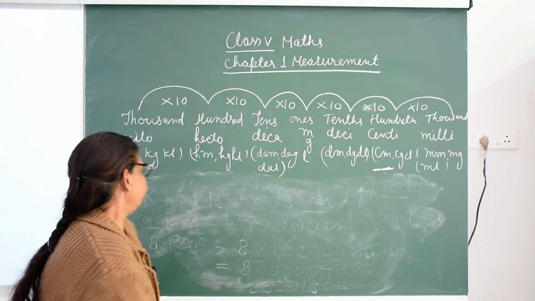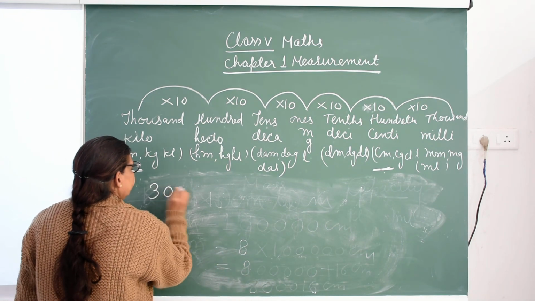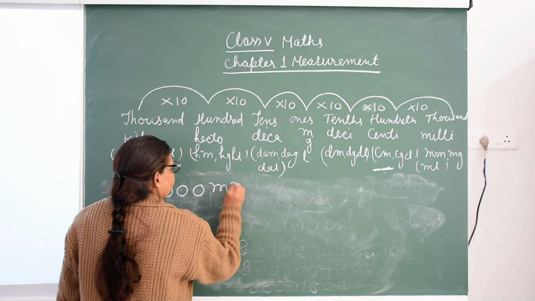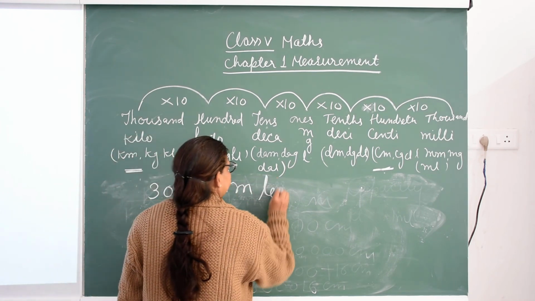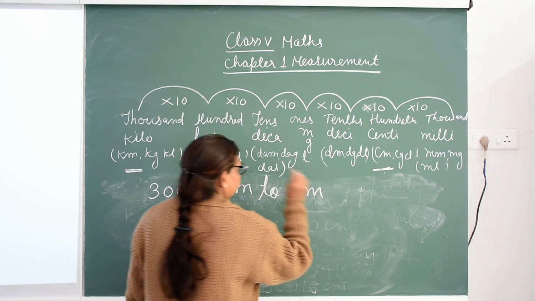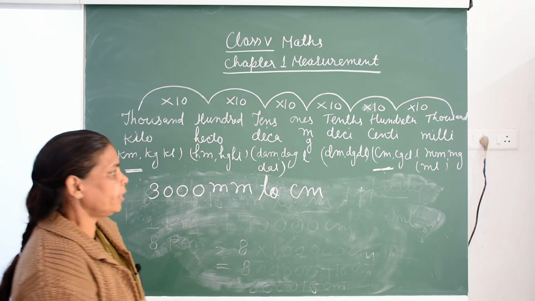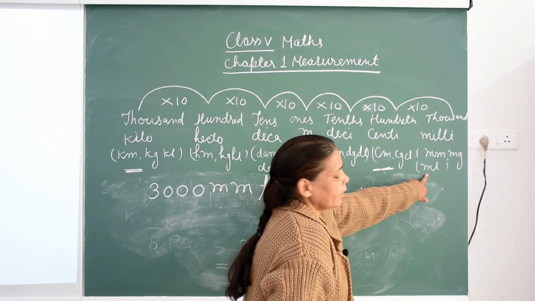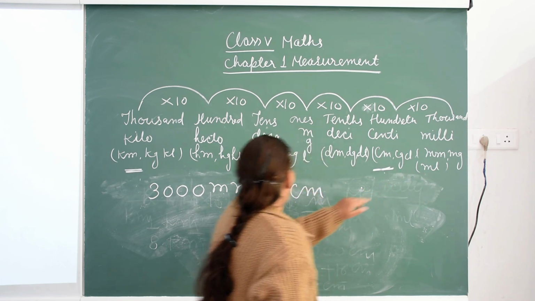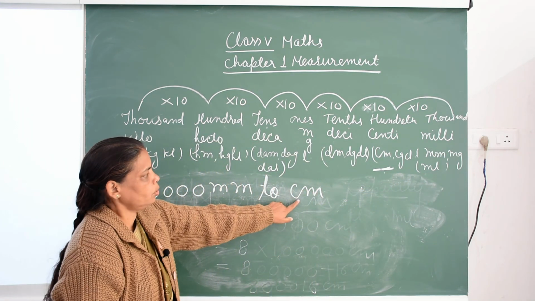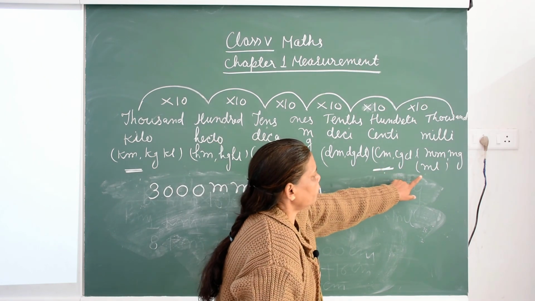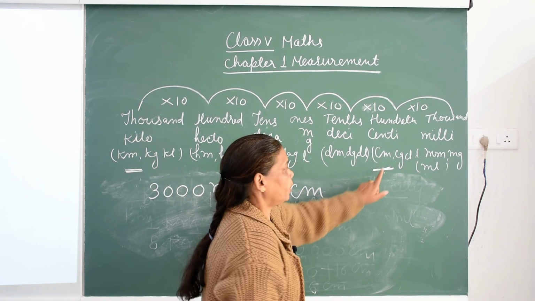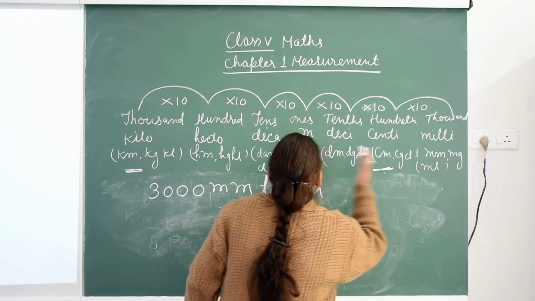Then we take the smaller unit to the bigger unit. 3000 millimeter to centimeter. So where is the millimeter here? Here. So these are the smaller unit and change into centimeter. Here also we have to change the millimeter to the centimeter. Then we come from this side to this side.